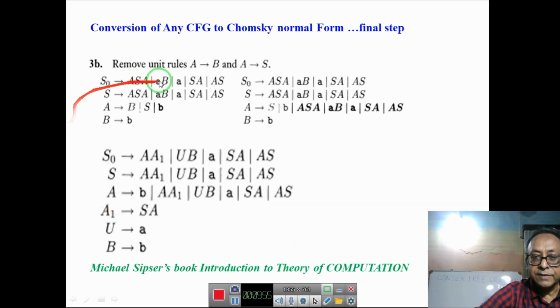See here we have long rules. We have to take new variables, like, instead of A1 being SA, because we have changed the rule ASA to A1 and A1 to SA. Like this, with these rules, then we come to these rules, and you can appreciate it. This is Chomsky's normal form. Almost we have reached.